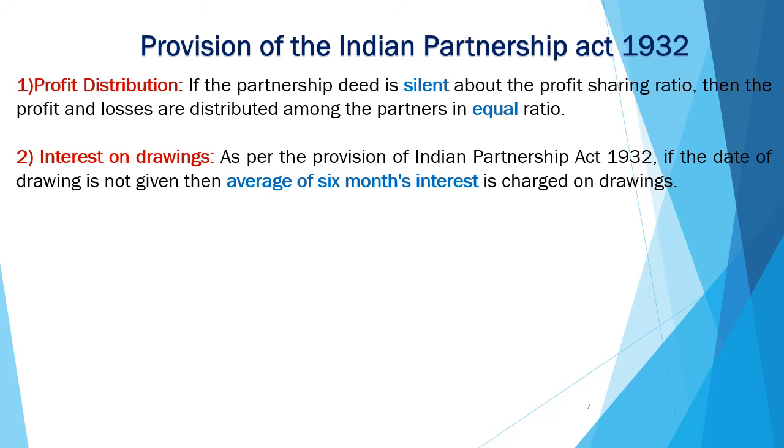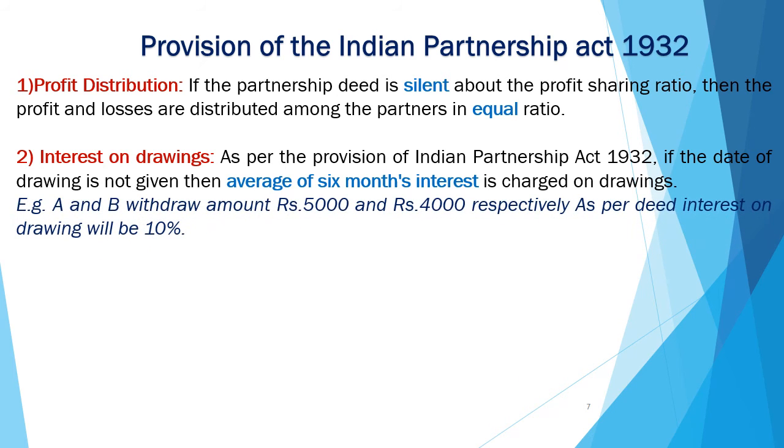Let's take one example. Suppose here Mr. A and Mr. B are partners. They both withdraw some amount from the partnership firm, that is rupees 5,000 and 4,000 respectively. As per deed, interest on drawings will be 10%.